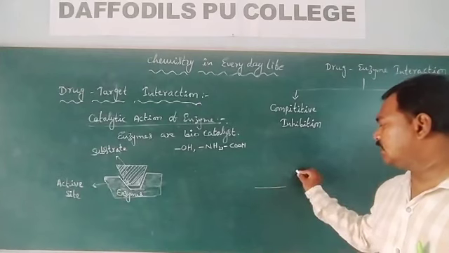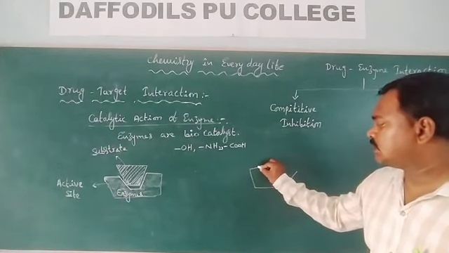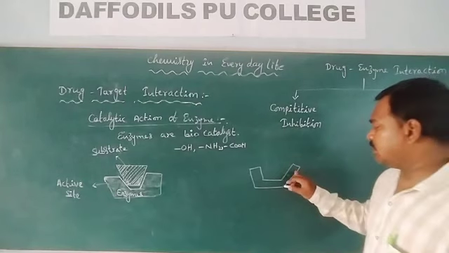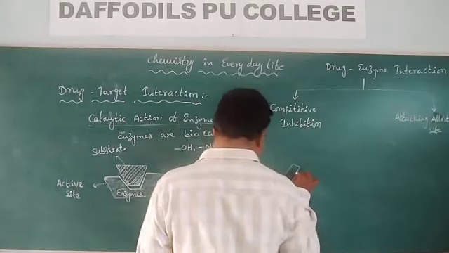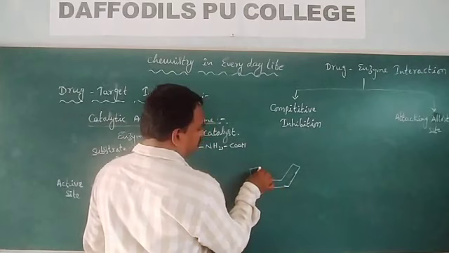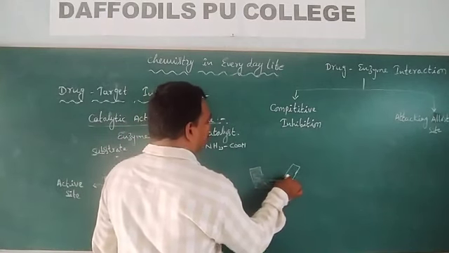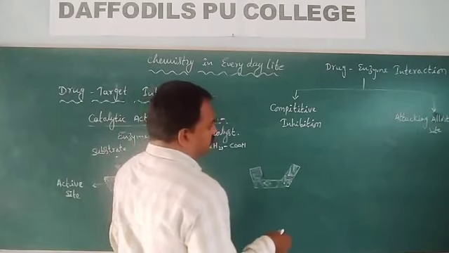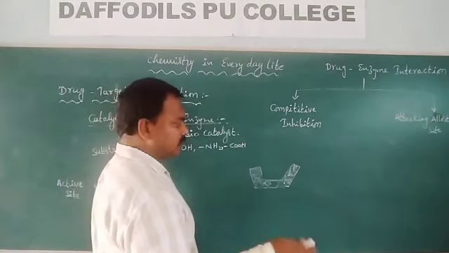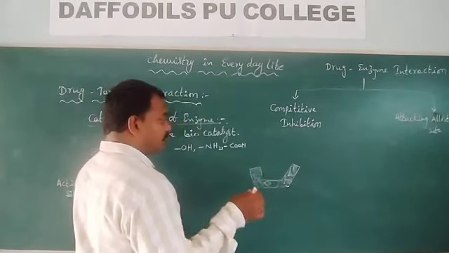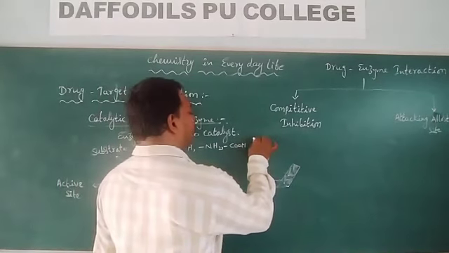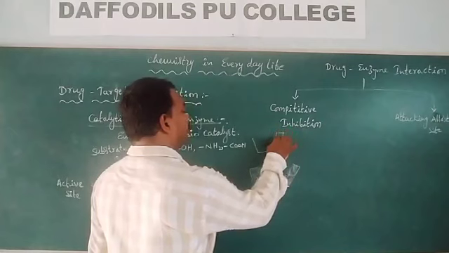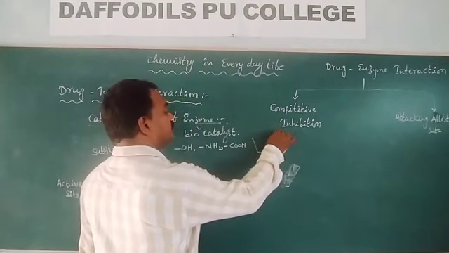So suppose this is the enzyme. This enzyme has an active site. Now I produced a drug. That drug is exactly in the shape of the substrate molecule.